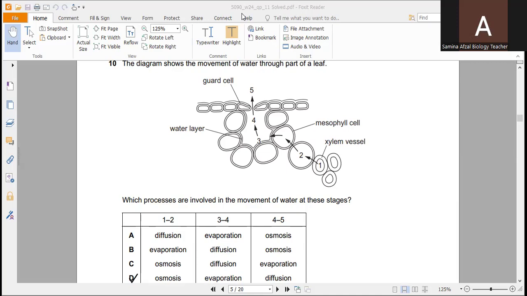So here I would like to describe this answer. First of all, 1 to 2. What happens at 1 to 2? Water moves from the xylem. You can see these are the xylem vessels, and water moves from the xylem to the mesophyll cell. The xylem vessel has high water potential here.